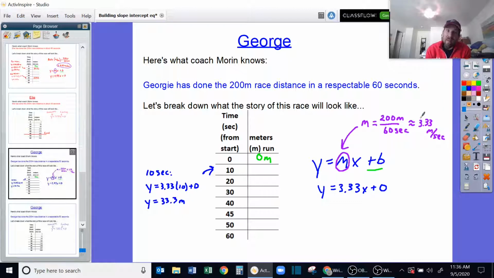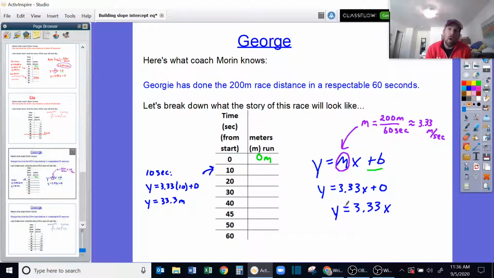And again, because we understand the linear pattern of this, our equation will just be y equals 3.33x plus 0. If we wanted to, we could get rid of the 0 because adding 0 really doesn't change our value. If you ask me, hey, how old are you, Mr. Morin? I wouldn't tell you I'm 47 plus 0. We would just say that's just 47. Okay.